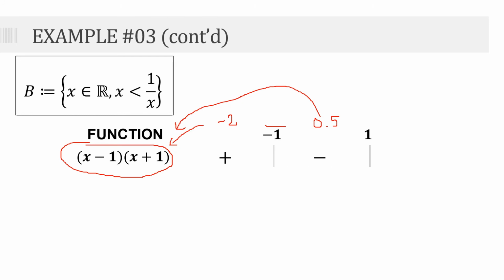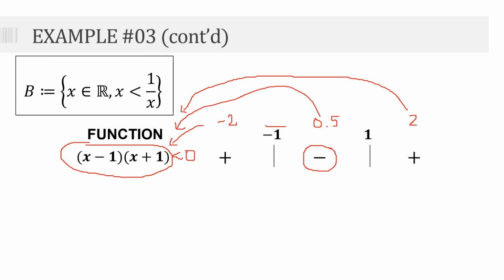And finally, kuha tayo dito sa 1 to positive infinity. Let's say 2. So, kung pinag-in naman natin yung 2 dito sa ating function, makikita natin na ang sign niya ay positive. And since ang kinukuha natin ay yung etong function will be less than 0, ibig sabihin kukunin natin yung interval kung saan siya negative.